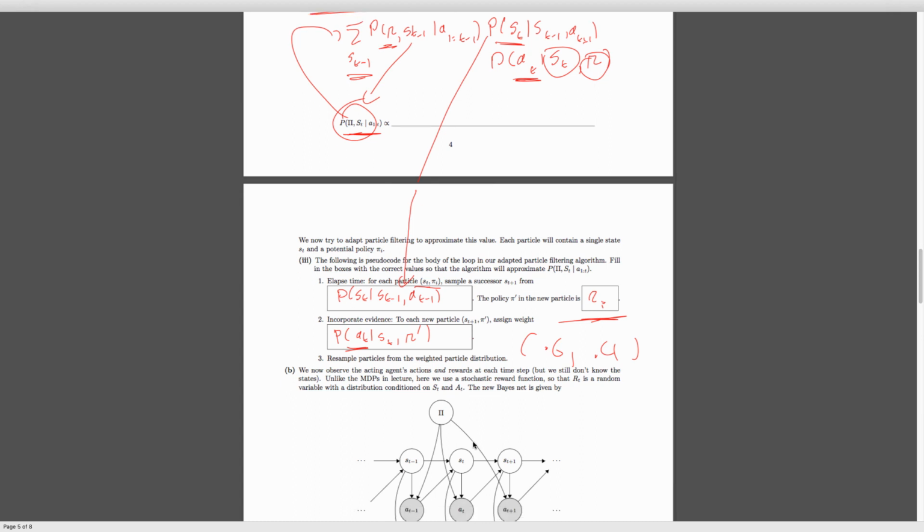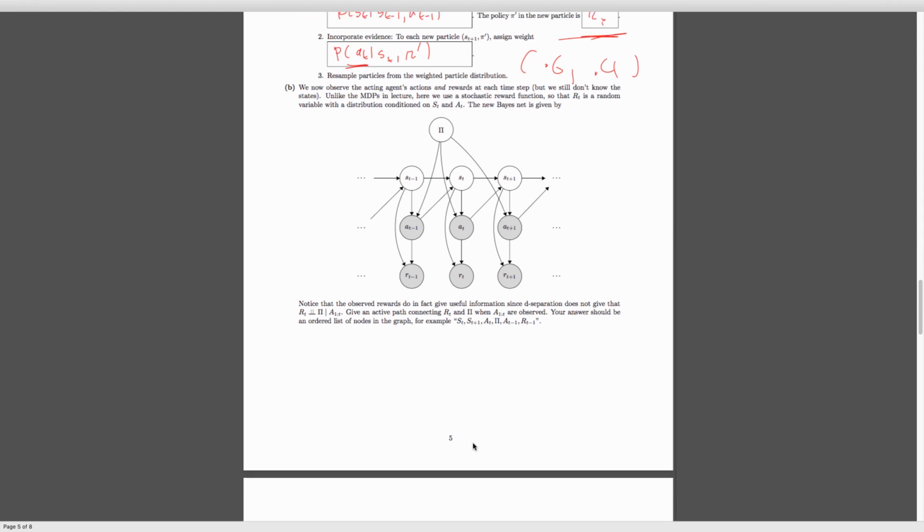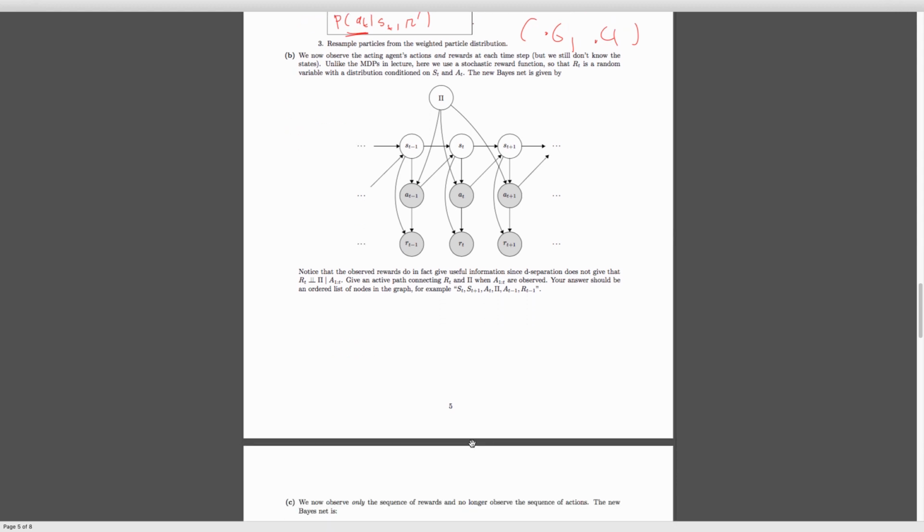All right, let's take a look at the next part of this question, which is pretty similar in structure to the previous part, just with a bit more evidence. Now we don't just observe the actions, we also observe the rewards. And the rewards here, unlike what we saw in lecture and in discussion, are going to be a random variable. Because if it were perfectly deterministic between states and actions, once you know those, your reward would make it pretty easy to figure out the hidden state and action variables. We want to make this problem a bit more complicated, so we assume it's a random variable.